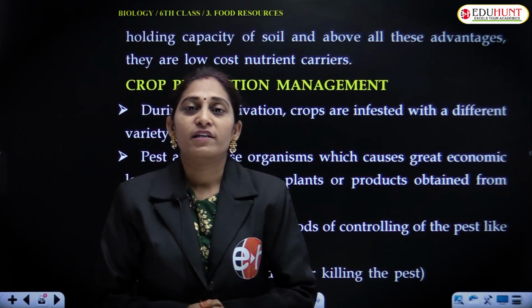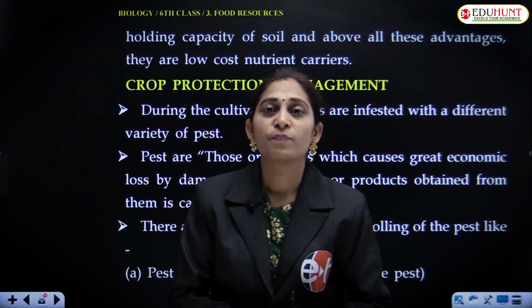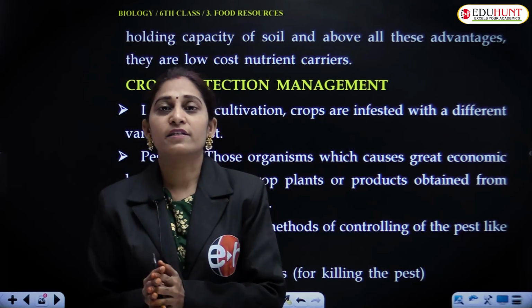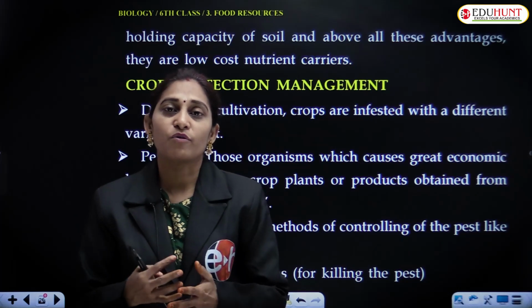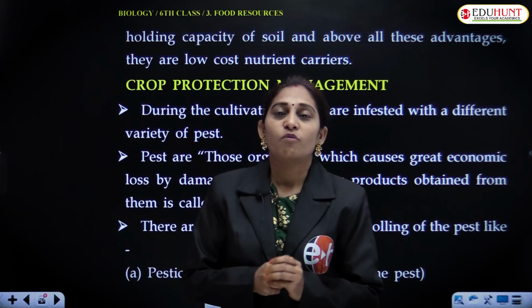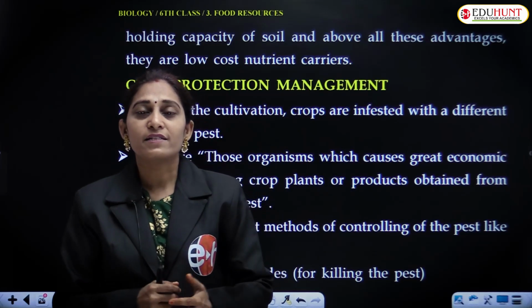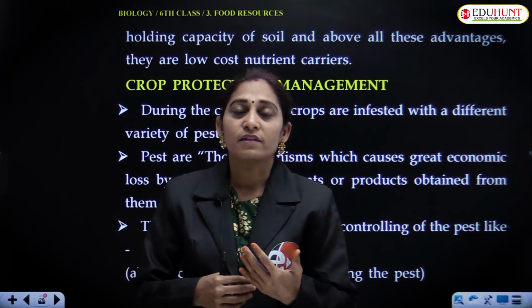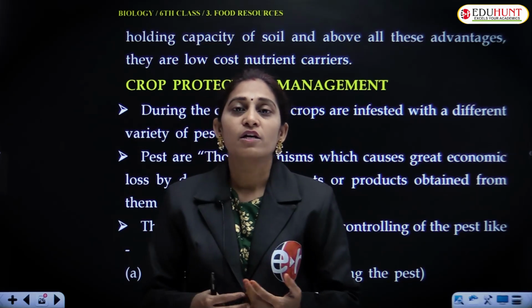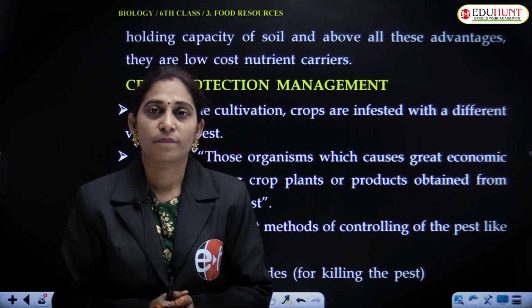So that is very important. For a plant to survive, it has to fight with external agents like microorganisms and pests. Now we will see what a pest is. A pest is an organism. It causes great economic loss to the crop or the crop produce.